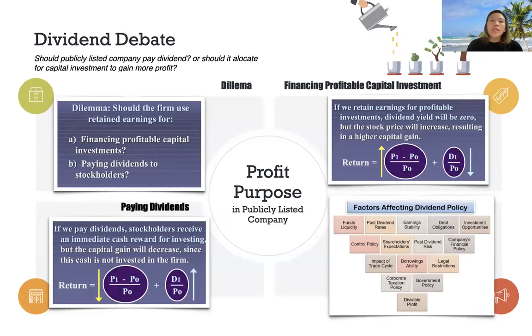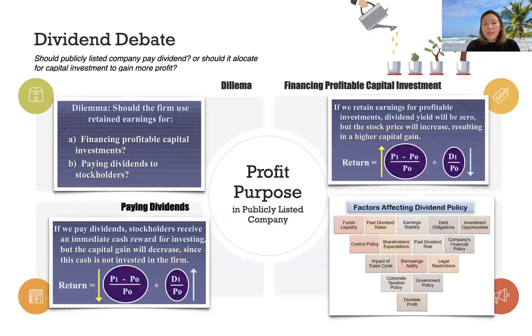Dividend debate. Should a publicly listed company pay dividends or should it allocate for capital investment to gain more profit? There is a financing dilemma. What should the retained earnings be used for? Number 1 is financing profitable capital investment or paying dividends to stakeholders.